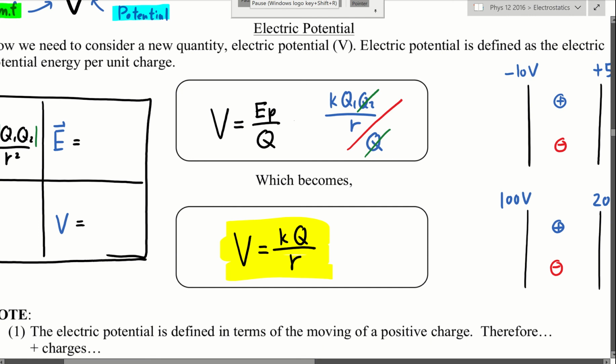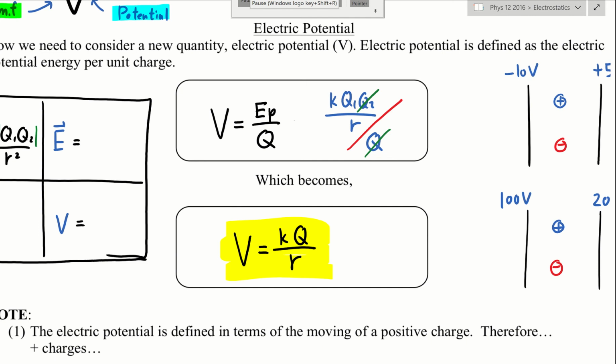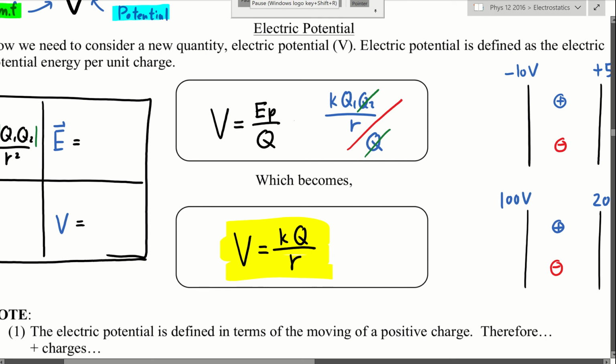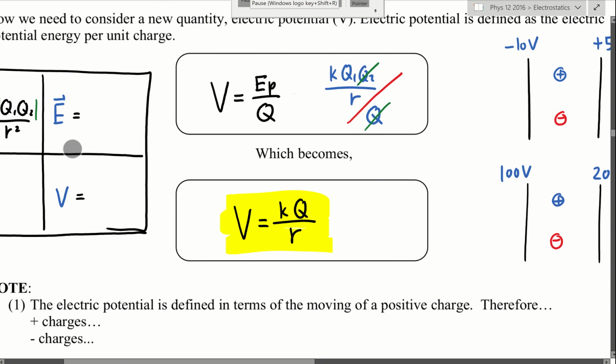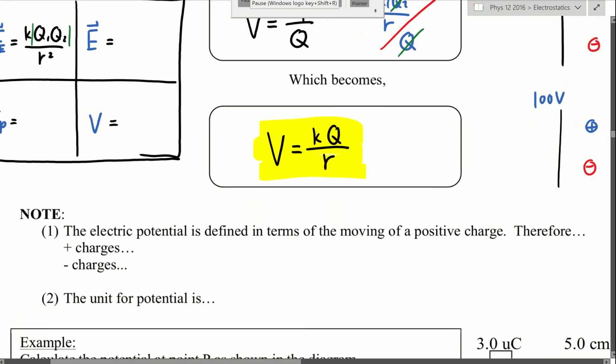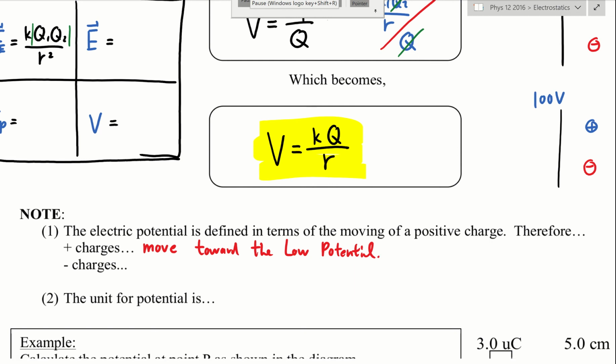So what does that potential number mean now? Also, you notice that we are not adding the absolute value on the charge. That means we keep the positive and negative sign. So what does the sign actually mean? The electric potential is defined in terms of the movement of a positive charge. Therefore, a positive charge will always move toward the low potential area. If you have an area with high potential and an area with low potential, a positive charge like a proton will always move to the low potential area.